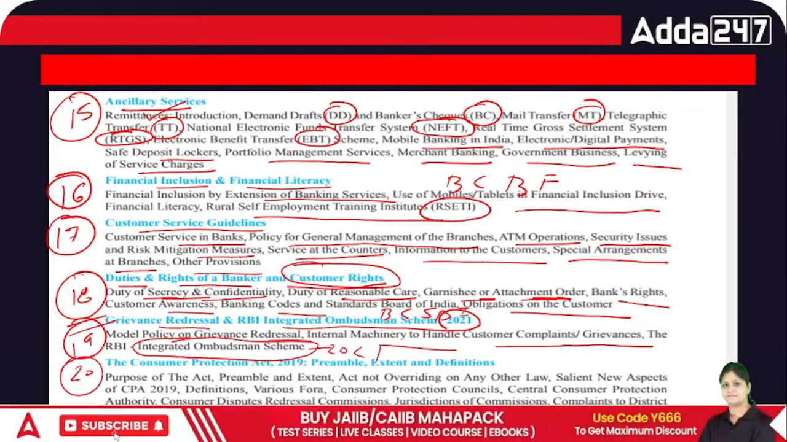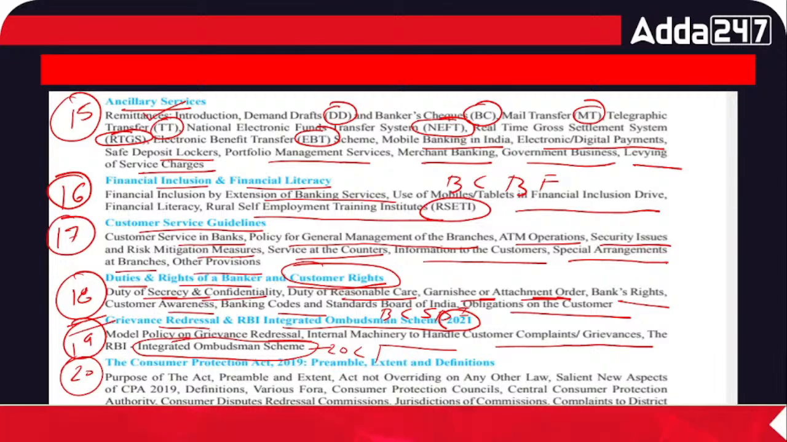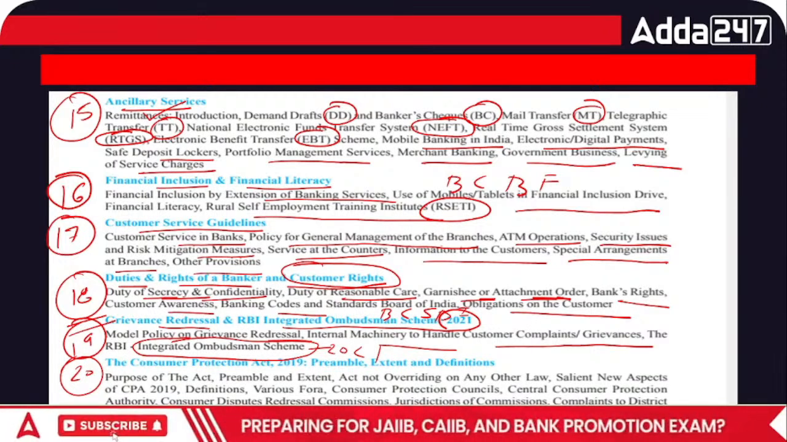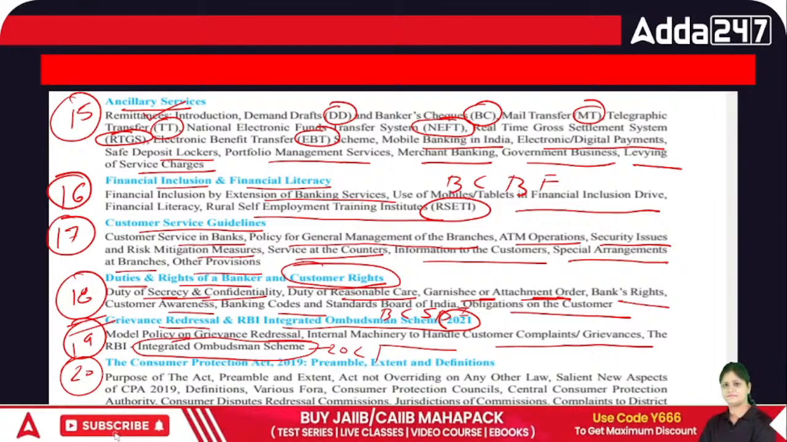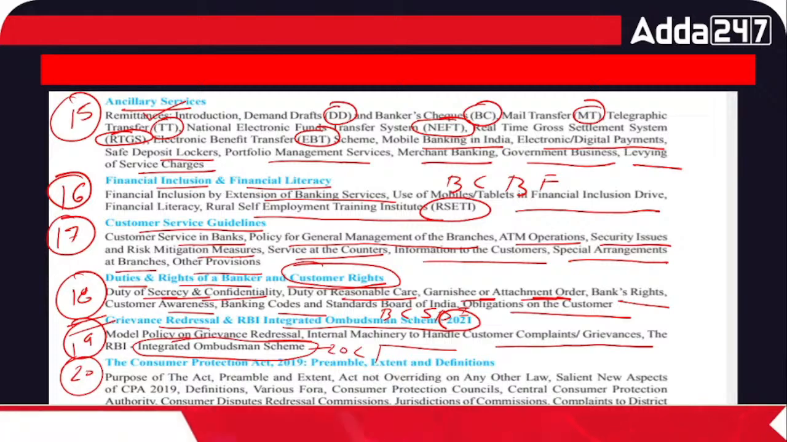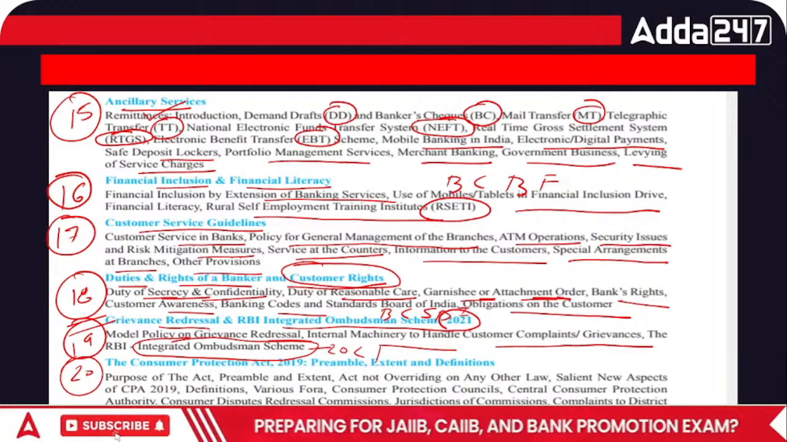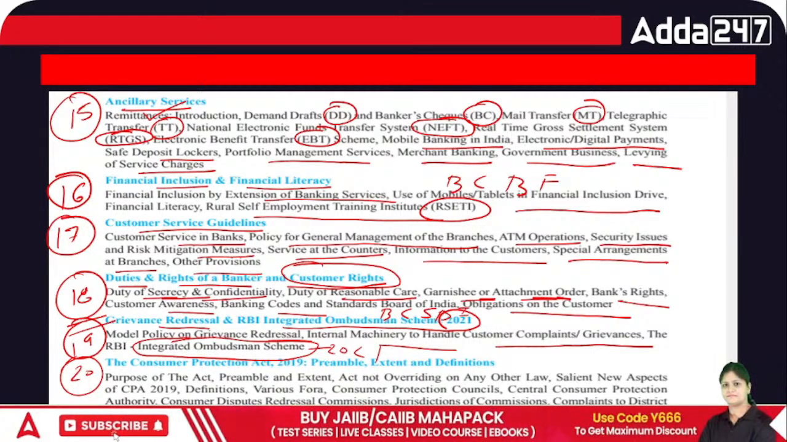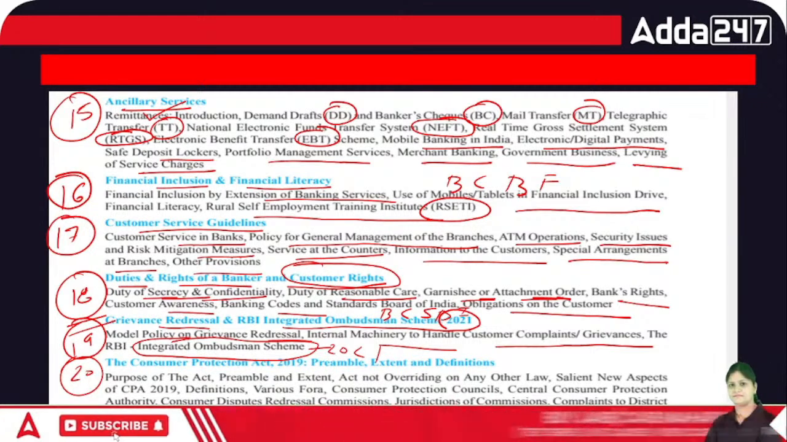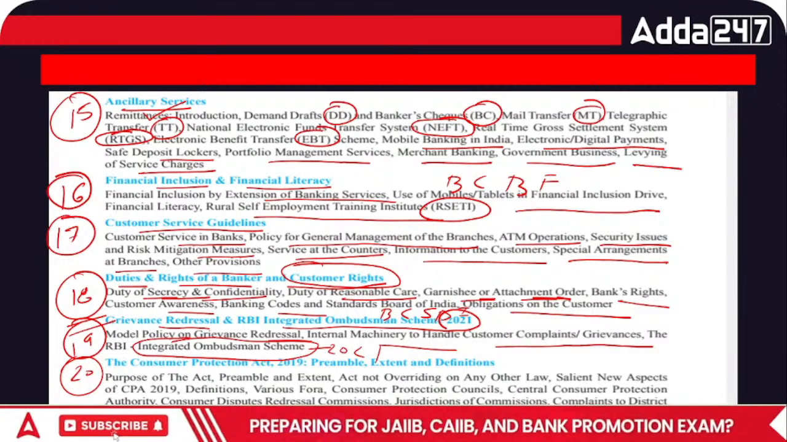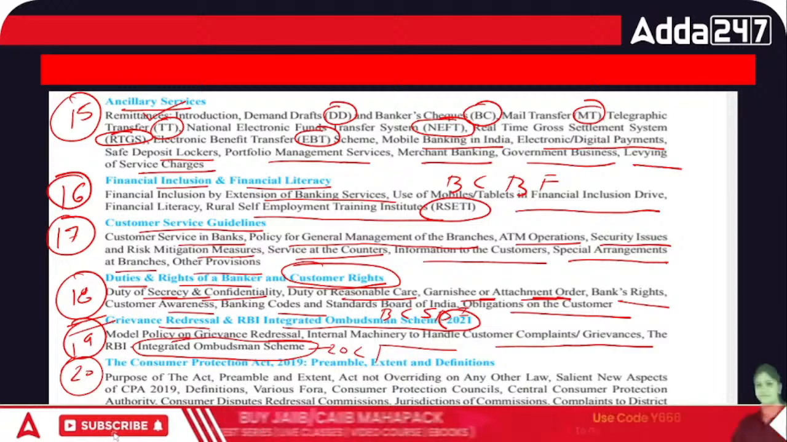Then chapter number 20 is all about your Consumer Protection Act 2019. The earlier Consumer Protection Act, which was launched in the year 1986, is totally nullified now. The new act actually came into force in the year 2019, where some amendment also happened in the year 2021 regarding the limits. So all these we are going to cover.